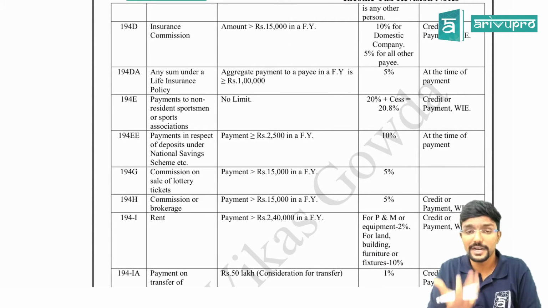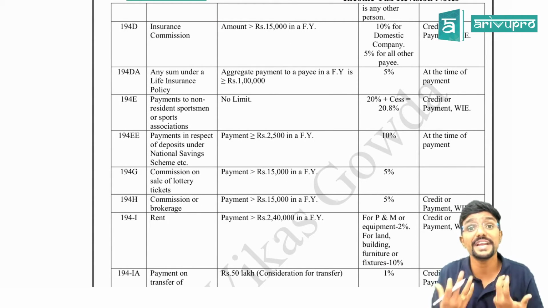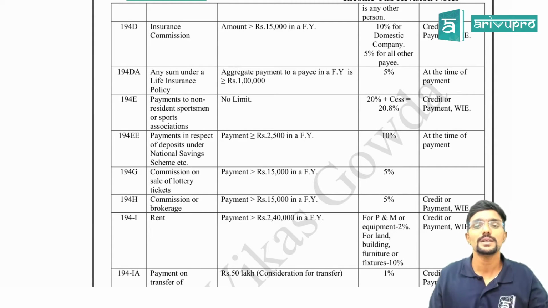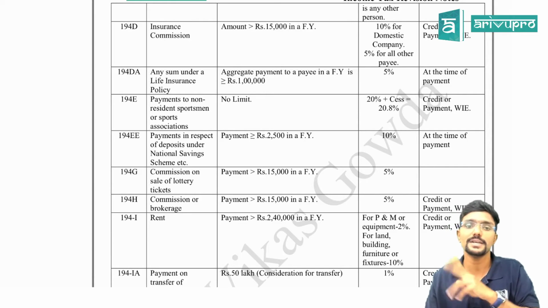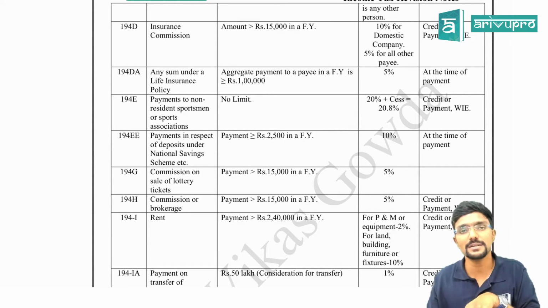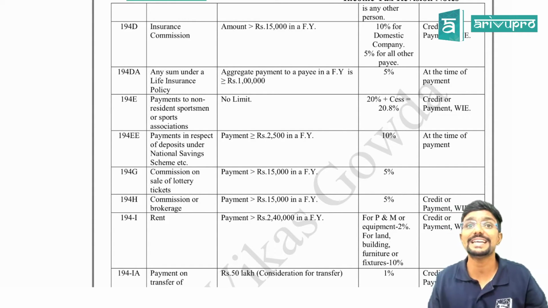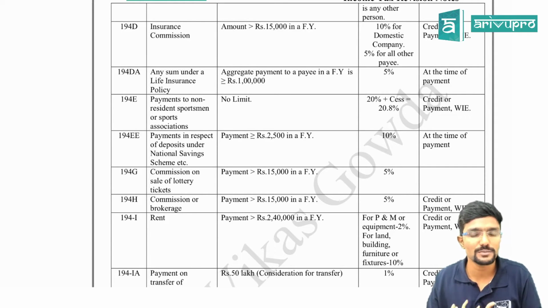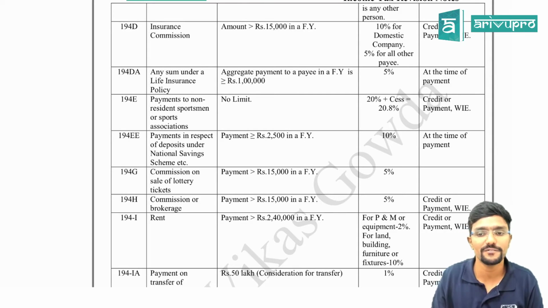194DA is when we receive a lump sum amount. Who receives it? The insured, or any family members. If it is not exempt, that is, if it is not covered in the section 10(10D) exemption, TDS has to be deducted. If the sum assured is more than 1 lakh, TDS has to be deducted at 5%.